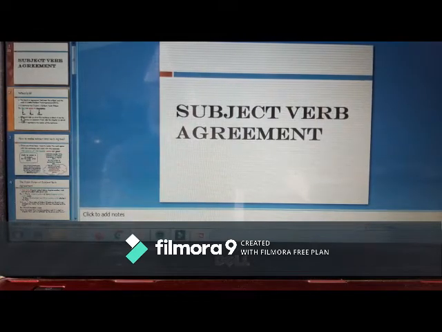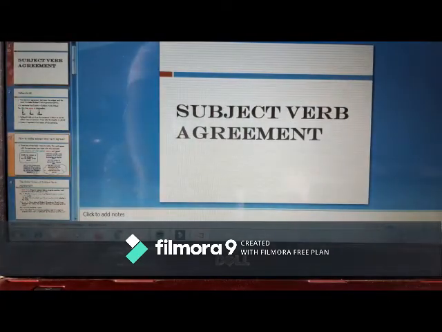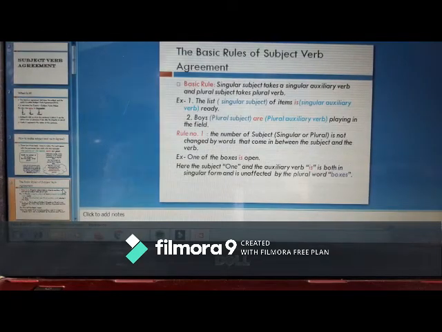The basic rule is plural subject takes plural auxiliary verb and singular subject takes singular auxiliary verb. And then there are some exceptions which are different rules. There are 10 basic rules that we need to follow, and now we will be jumping straight to the 10 rules of subject verb agreement. So going on to the next slide, the basic rules of subject verb agreement. We have done it, and the first thing is rule number 1.